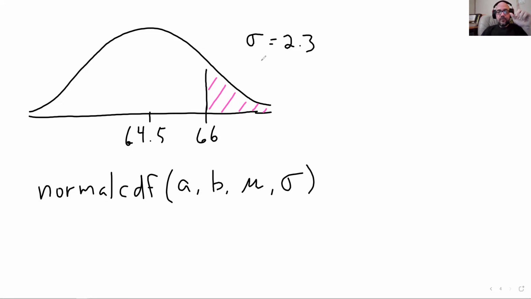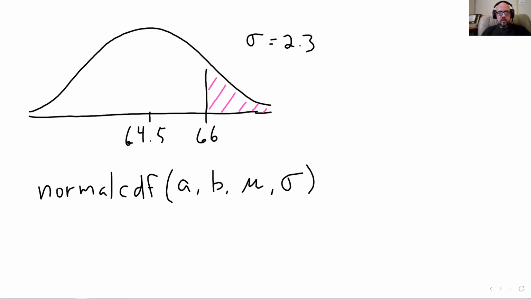One thing I do want to point out: this number, 2.3, is not a number on our distribution. I will have people try to put it over here, or they'll write it as a label or a bunch of other things. None of that. It's not any of those things. It is an average distance from the mean of all the points in the distribution, which is not a number that goes on the graph. I put it off to the side because that's a thing we're going to need in the calculator, so we need to know it. So I wrote it down, but it's not a thing that goes on the graph. All right, let's go see what the calculator looks like.